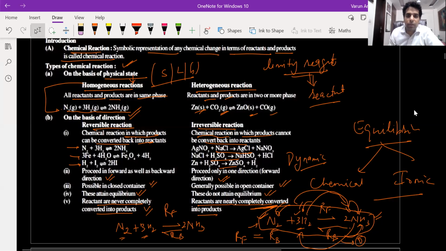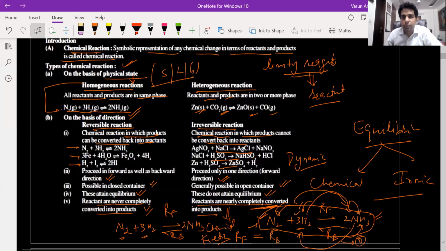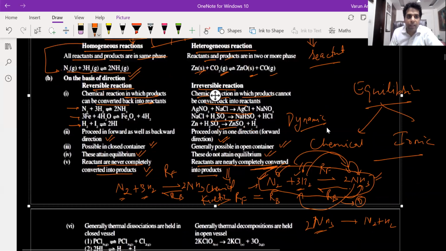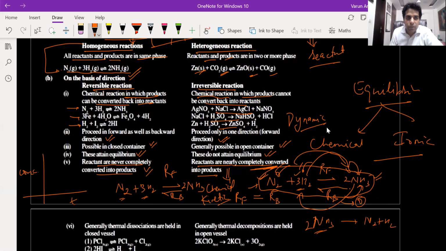This will also be discussed in the chapter chemical kinetics, which is in your class 12. Then you will understand the meaning of nearly completely converted. Suppose this is the graph of concentration versus time for the reactant R. As the reactant is getting consumed, its concentration will decrease, and at infinity, it will touch the x-axis.